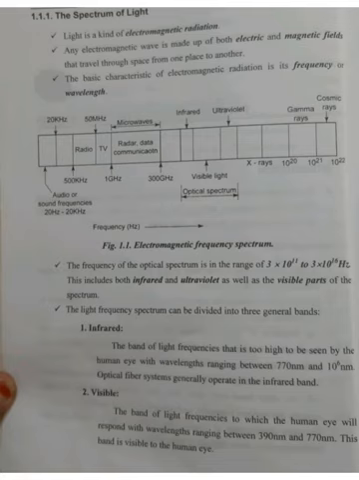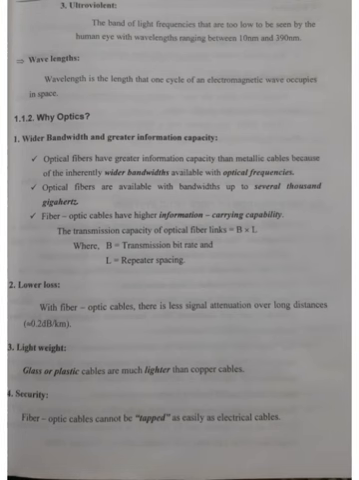Next is the visible light spectrum. This band is visible to our human eye. The range is between 390 nanometer to 770 nanometer. Within this visible range, the light can be seen with the human eye. And the next one is the ultraviolet spectrum. This band of light has a very low wavelength, and it is also not visible to our human eye.